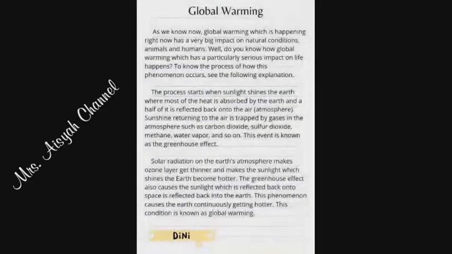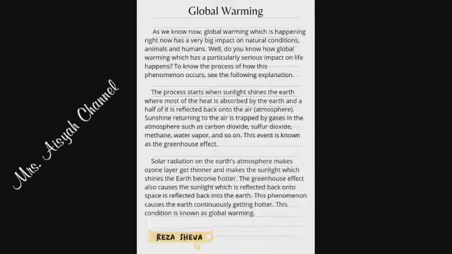Global warming. As we now know, global warming, which is happening right now, has a very big impact on natural conditions, animals and humans. Well, do you know how global warming, which has such a serious impact on life, happens? To know the process of how this phenomenon occurs, see the following explanation.